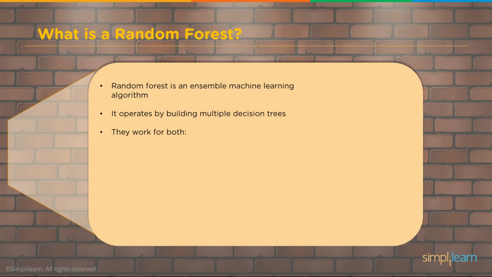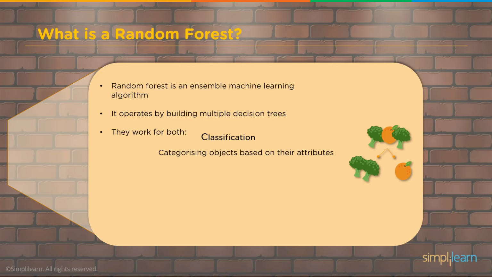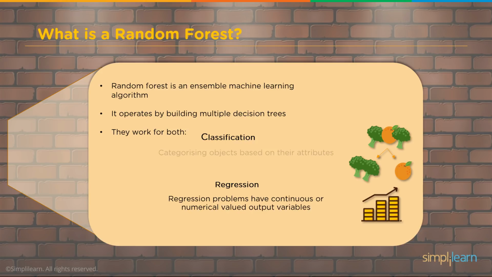They work for classification. If you remember from Part 1, we had our vendor with his broccoli and oranges. I think he also had carrots. And the output given by the majority of its decision trees is the forest's final output. So if you have 5 decision trees and 4 of them say it's broccoli, then it's probably broccoli. And you can also use it as a regression model. The output given by the majority of decision trees is the forest's final output, just like in classification. You can also come up with actual values and numbers as a regression model.